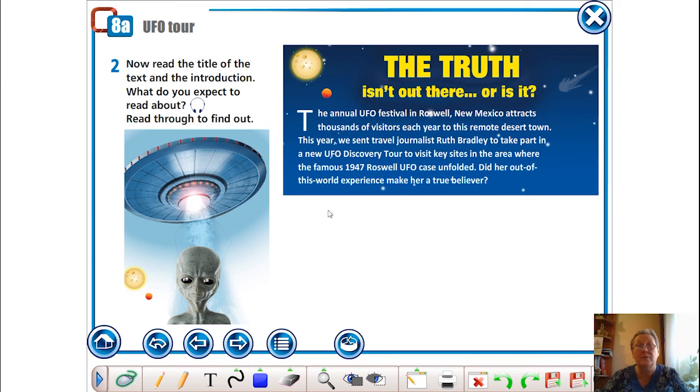The annual UFO festival in Roswell, New Mexico attracts thousands of visitors each year to this remote desert town. This year, we sent travel journalist Ross Bradley to take part in a new UFO discovery tour to visit key sites in the area where the famous 1947 Roswell UFO case unfolded. Did her out of this world experience make her a true believer? That is the introduction to the text. What do you think the text is about? I think the text is about a journalist investigating the case of the UFO crash landing in New Mexico in 1947 and whether or not it may actually have happened.